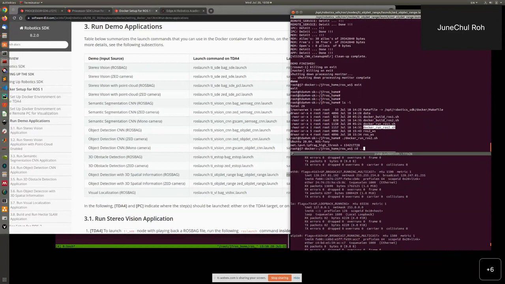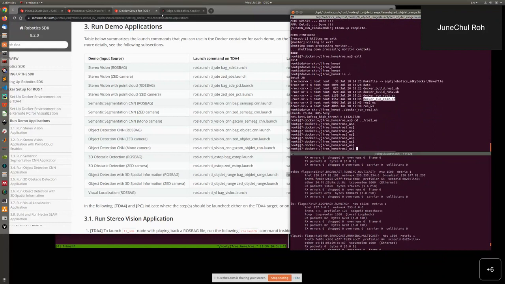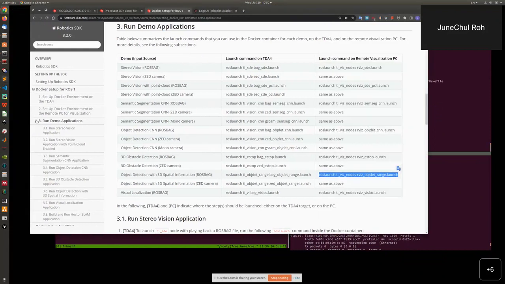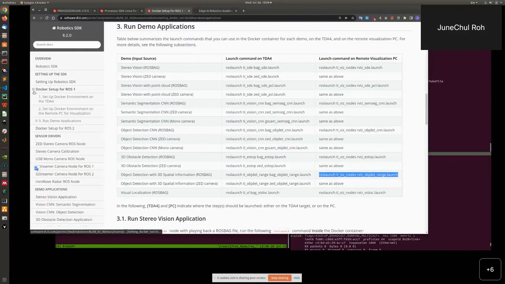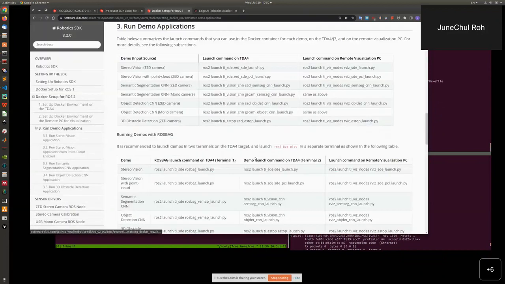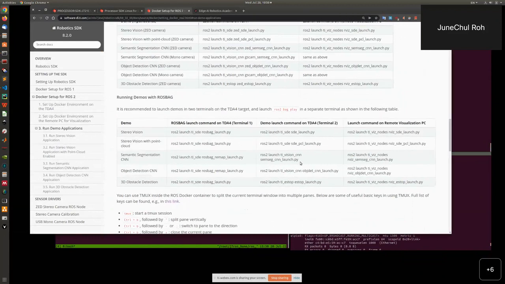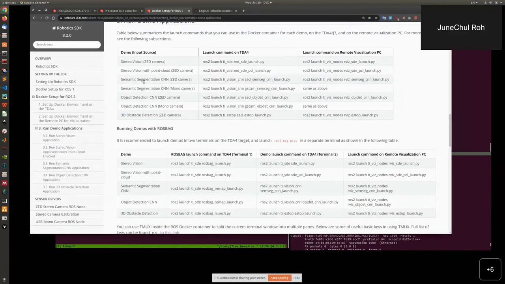I already built the thing, but in a different ROS workspace. Okay, so maybe I'll show the semantic segmentation chain for the Jet camera.